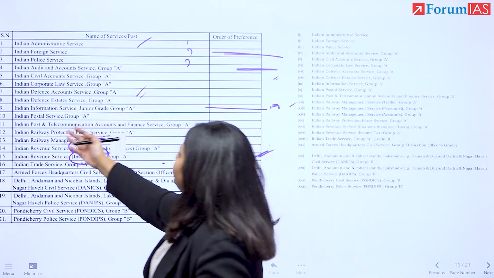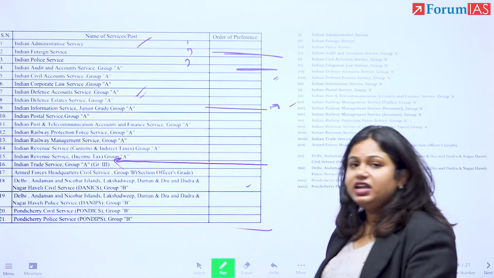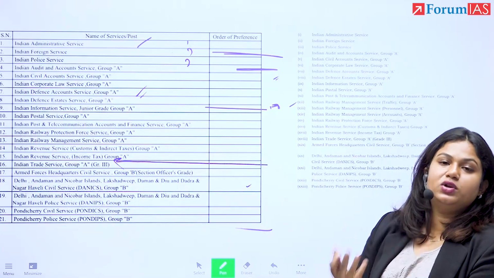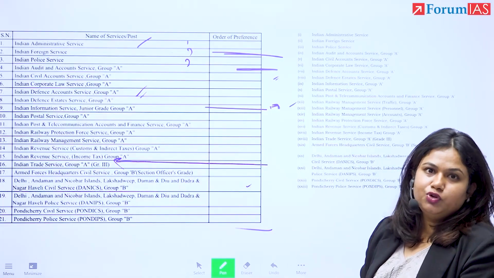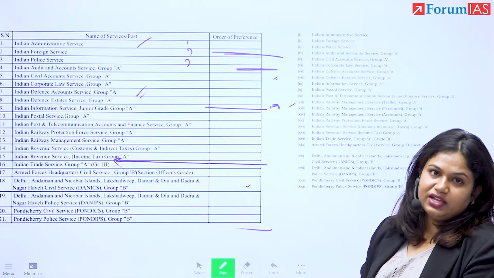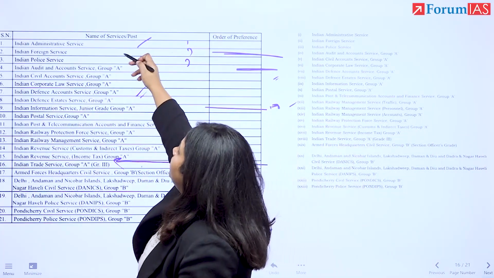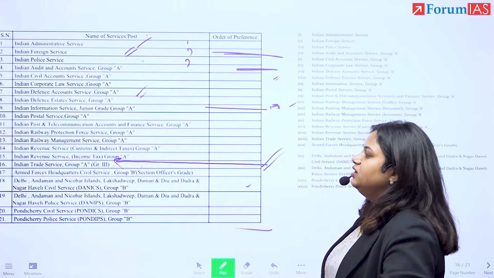Some people also have a very high preference for Indian trade services. Why Indian trade services? Because this has to do with the trade of India as a whole, as the country, which means that you will have dealings with the WTO and with high institutions. Imagine someone who lists foreign service, administrative, police, and would want to jump into trade service also.